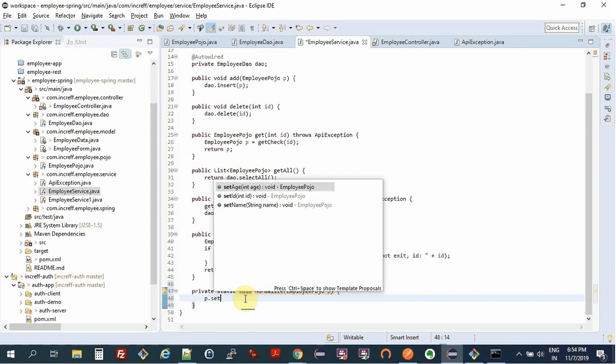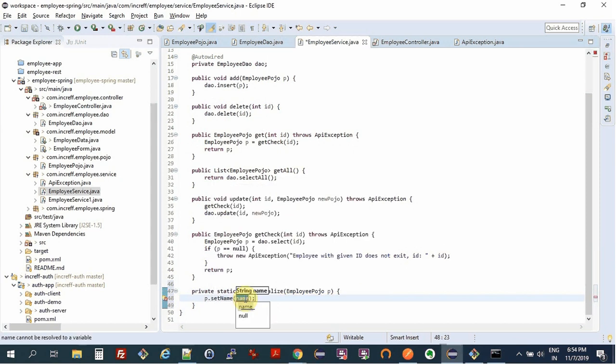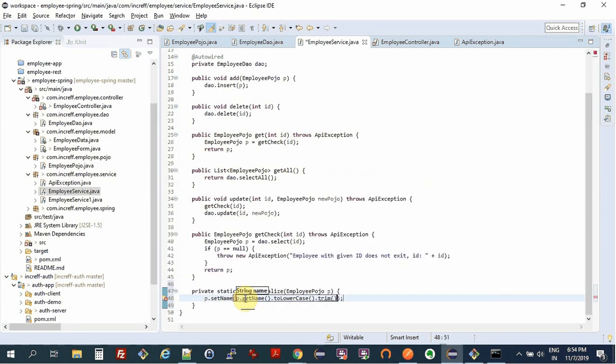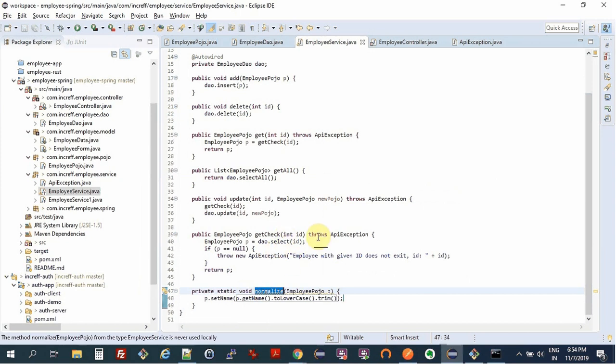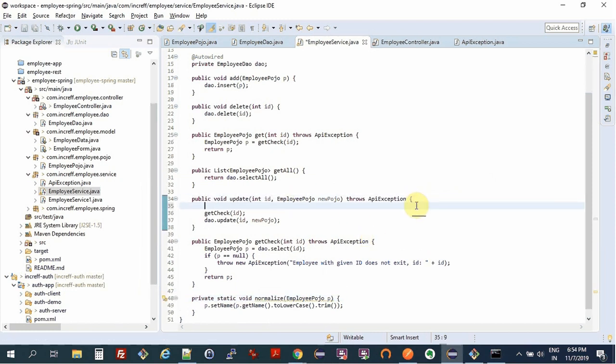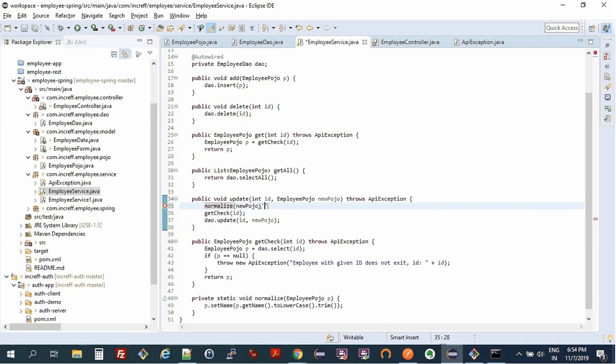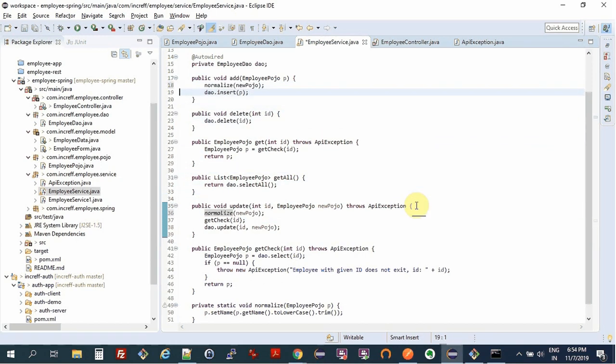So p dot set name as p dot get name dot to lowercase, and let's say I want to trim the value also, that is remove the white spaces, right? So I can also do something like normalize new Pojo, and p over here, right?